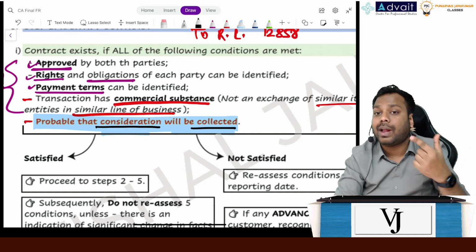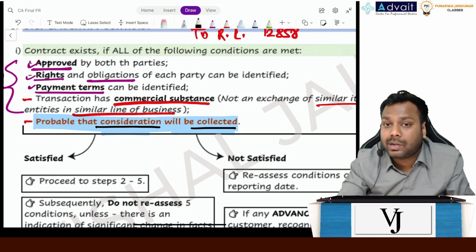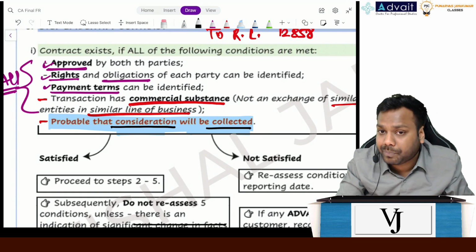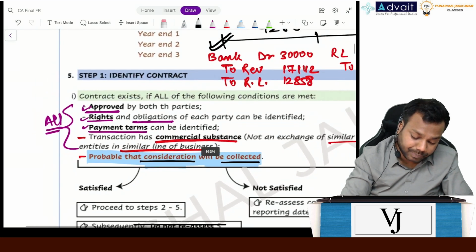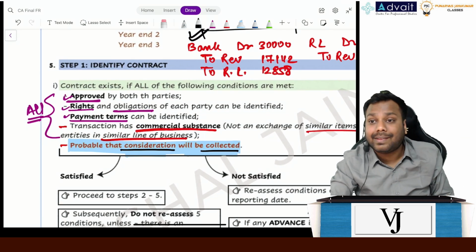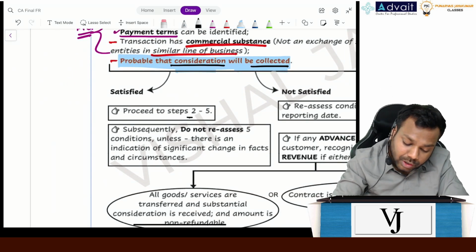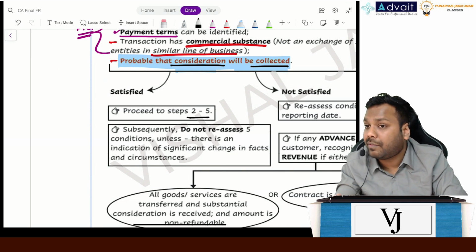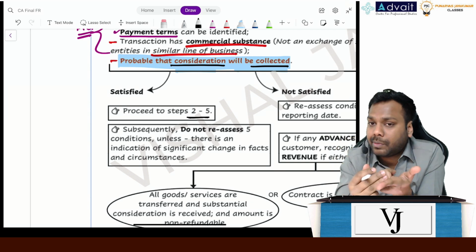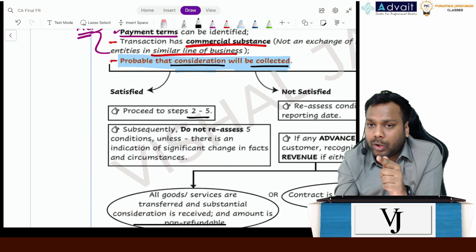Why? Because it is not a valid contract. Or I can say the revenue recognition rules will be different if it doesn't qualify to be a contract. Now how exactly? Let's understand that. If these 5 conditions get satisfied, then I will move on to steps 2 to 5 and recognize the revenue accordingly. That is, I will assess my performance obligations, I will assess the transaction price, I will allocate the transaction price to each performance obligation, and then I will recognize the revenue accordingly.